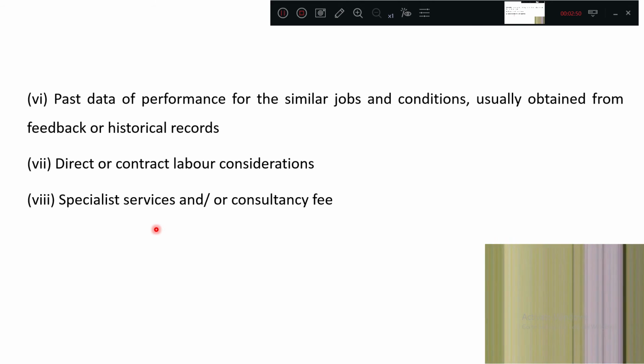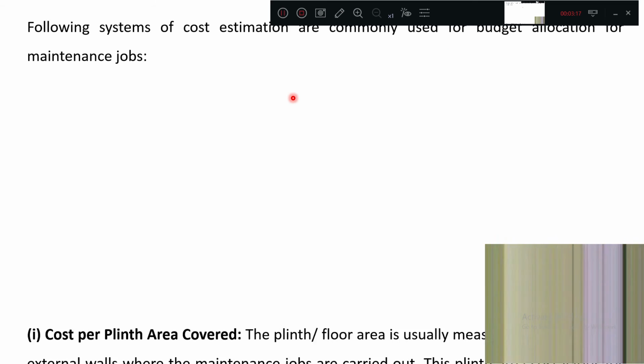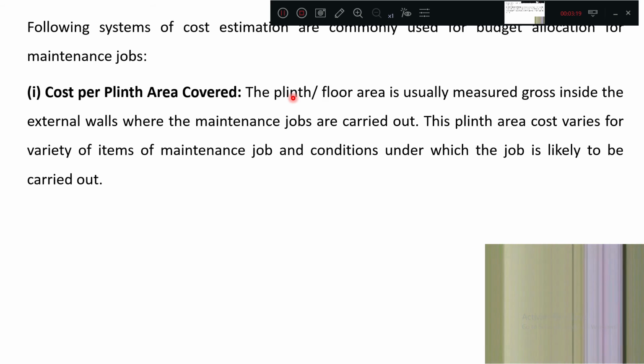Specialist services and consultancy fees: how much money you want to pay for consultancy fees. Standard level of specification: for this type of work, how far you want to go. Okay, the following systems of cost estimation are commonly used. What are the things you can adopt? Cost per plinth area.